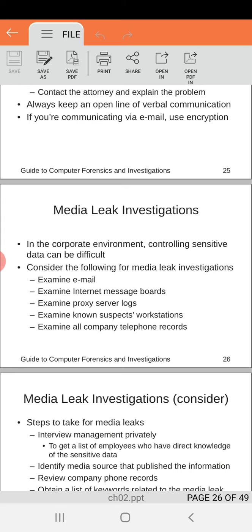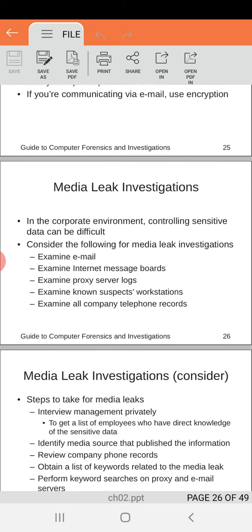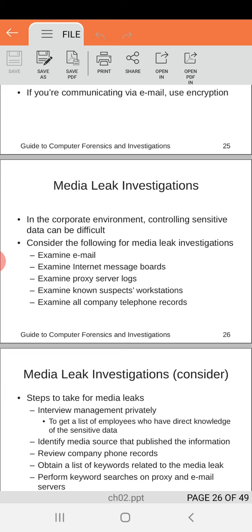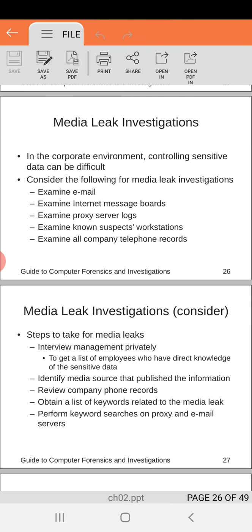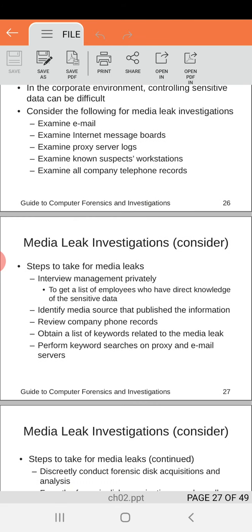So what are the things that we need to consider? The very first thing that we need to consider is that we can examine emails. We are going to look for internet messages. We can look for proxy server logins. We are going to look for the suspected workstations and also for all the telephone records. There are certain steps that need to be taken in order to investigate media leaks.